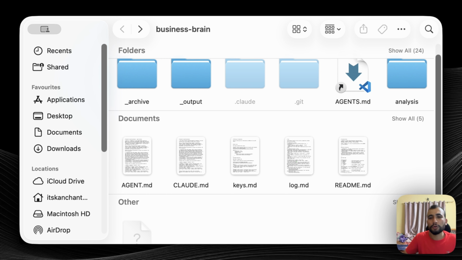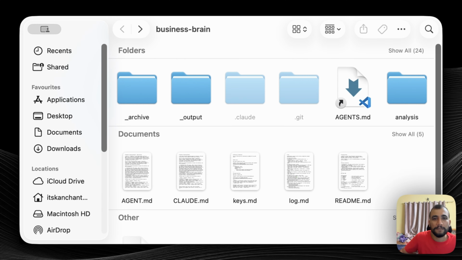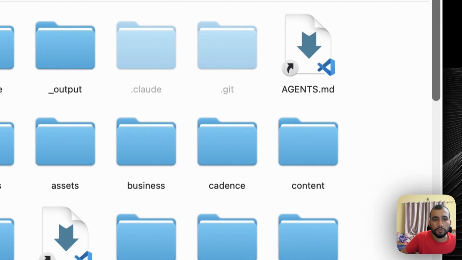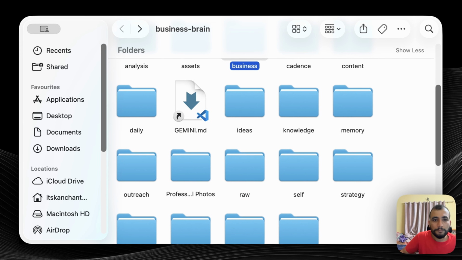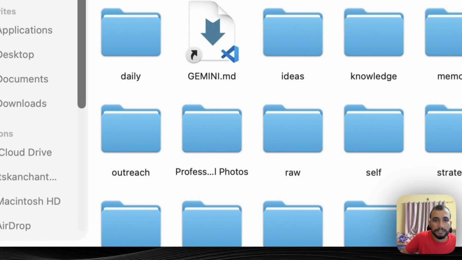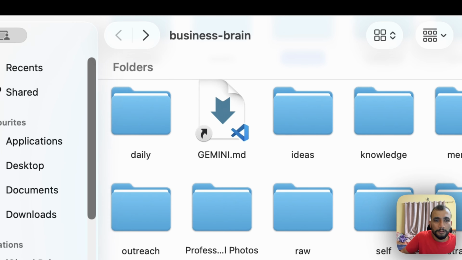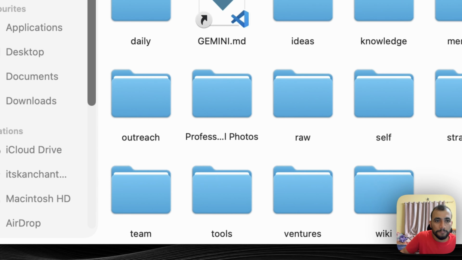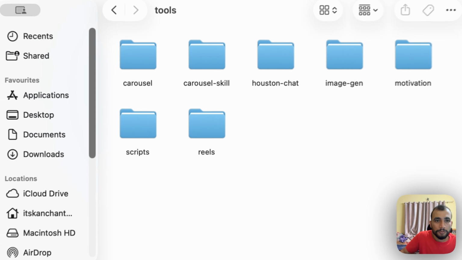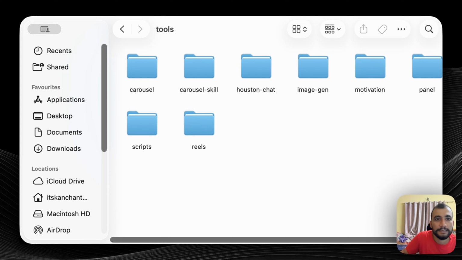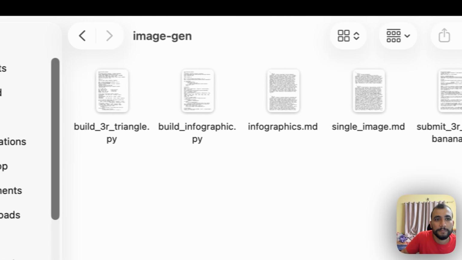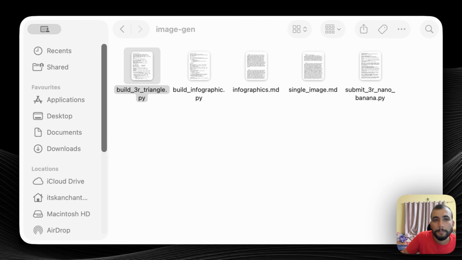Along with that, for image generation, you can build using HTML, or you can connect with different APIs. For example, I have connected with multiple APIs. If you go into the tools section, we have different skills, like for carousel generation and image generation. If you go to the image folder, there are different Python files.